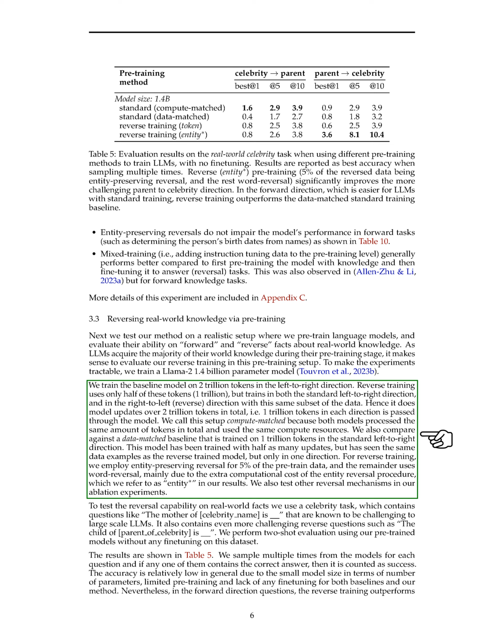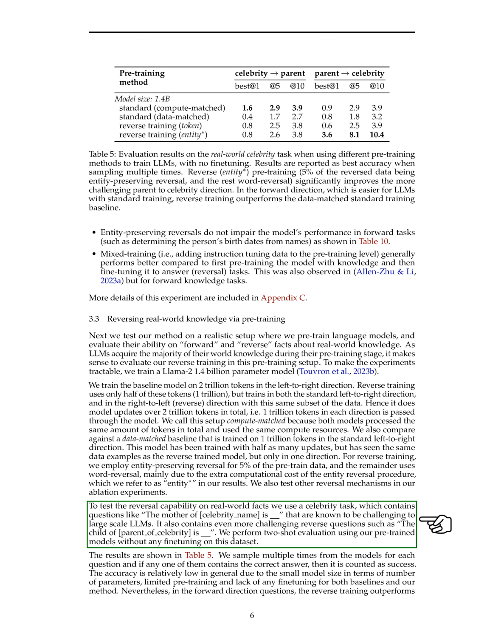For reverse training, we used entity-preserving reversal for 5% of the pre-trained data, while the rest used word reversal due to the higher computational cost of the entity reversal procedure. We also tested other reversal mechanisms in our experiments.